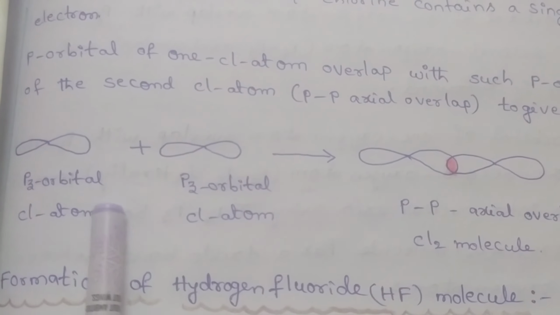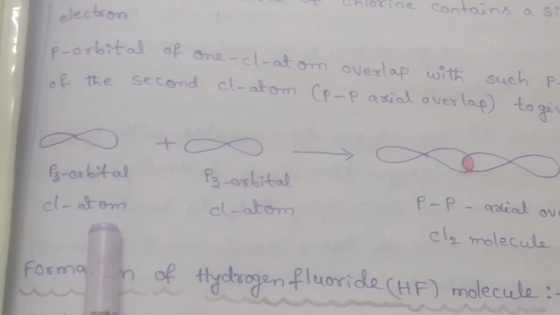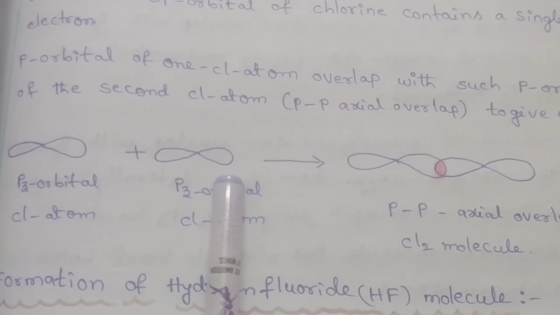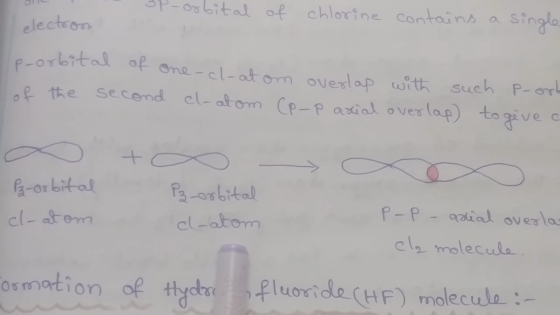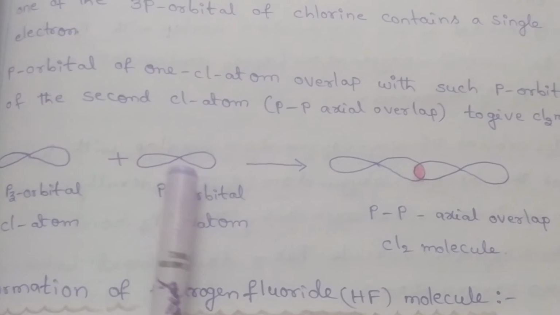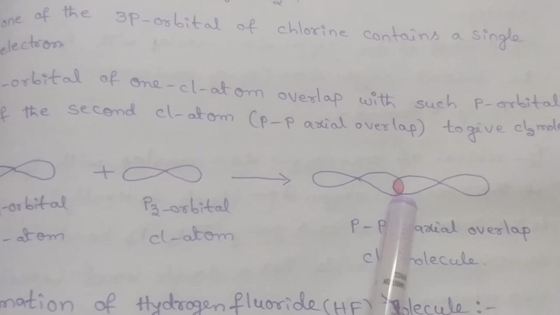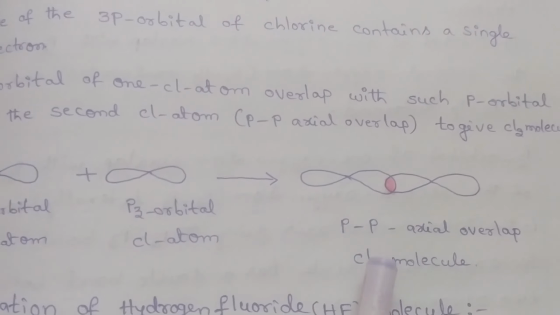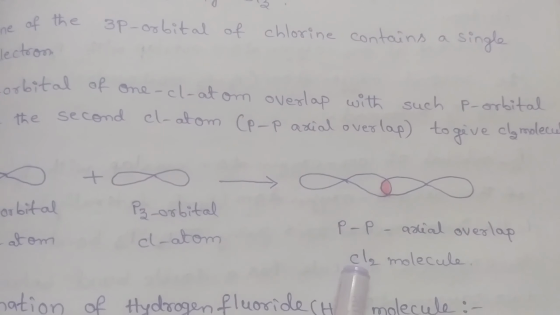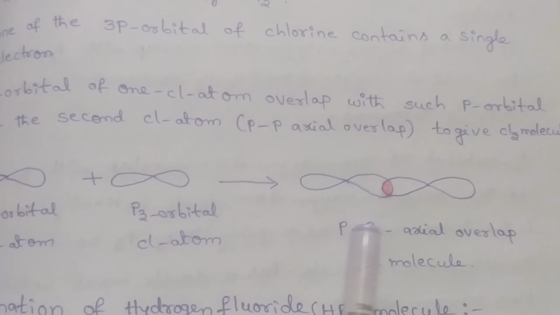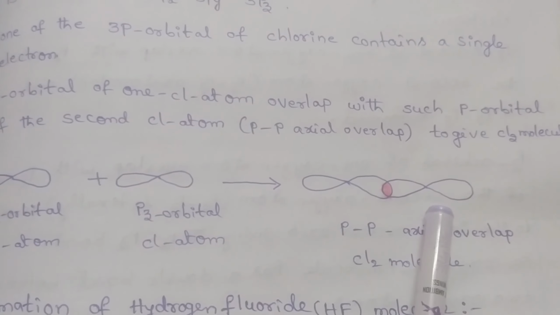When we observe here, this is the pz orbital of one chlorine atom. This is the pz orbital of the second chlorine atom. These two pz orbitals are overlapped axially and form a sigma bond between the two chlorine atoms. This is the pp axial overlap.